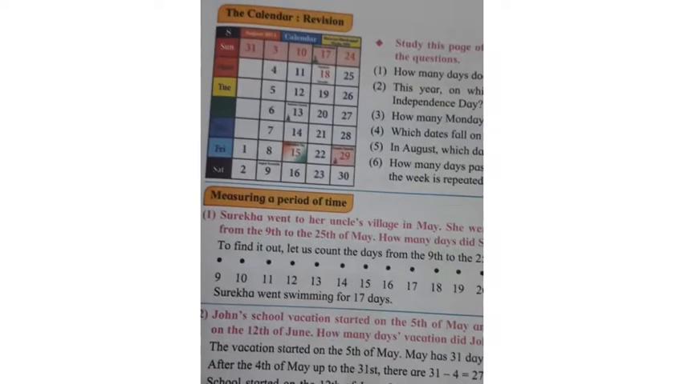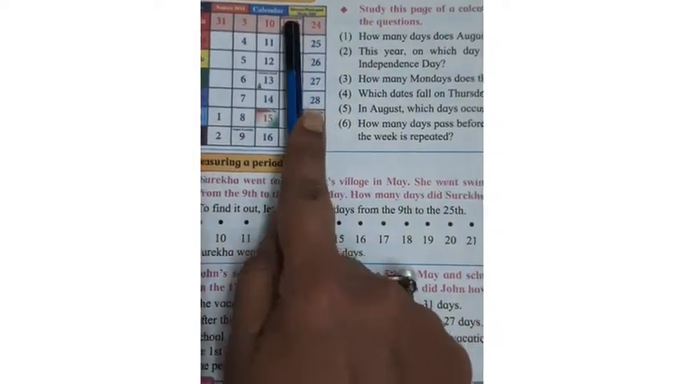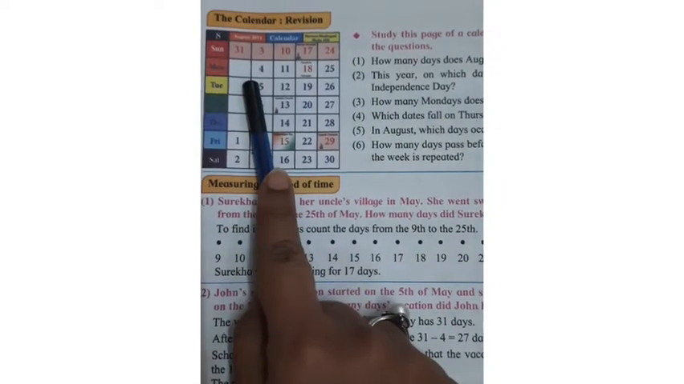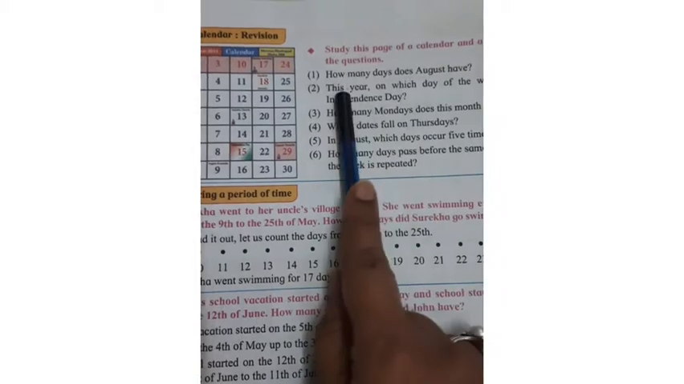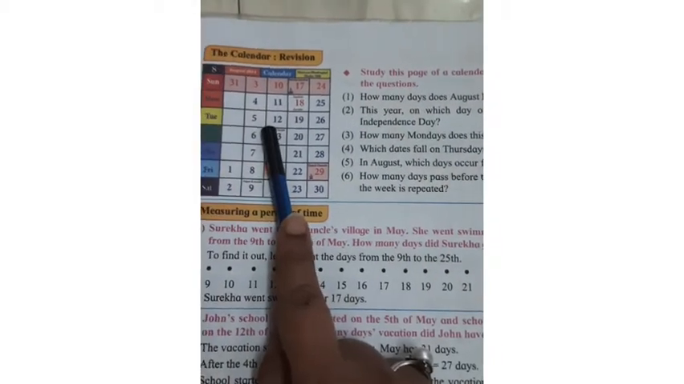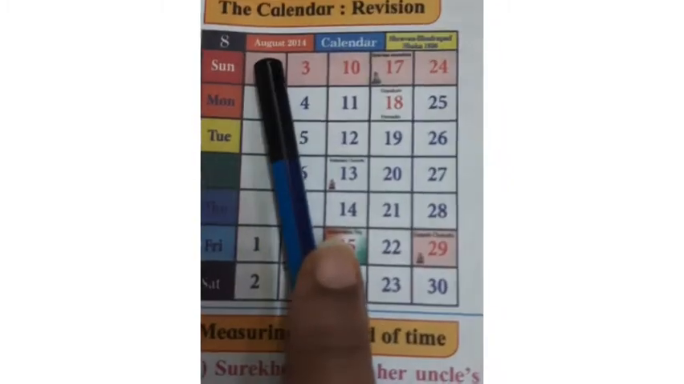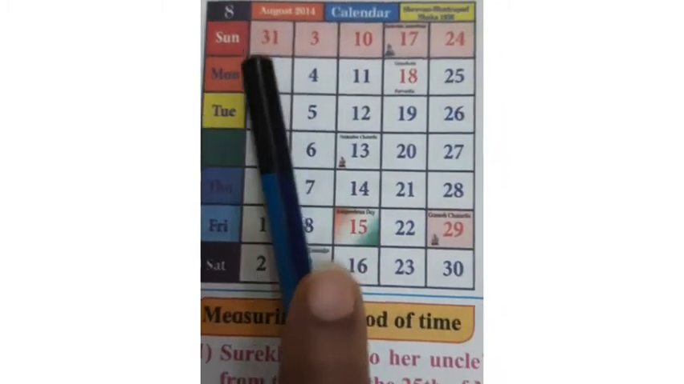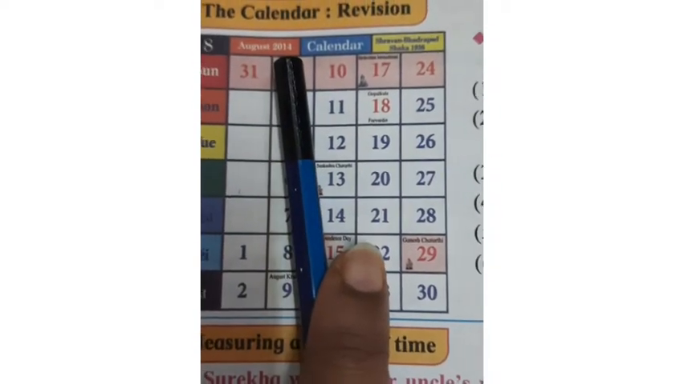Hello students, today we are going to revise the calendar and quickly make a revision of the calendar given in this textbook, and we are going to answer the questions which are asked based on this calendar. Now here, have a close look. This is the calendar. This is the month of August and the year 2014.